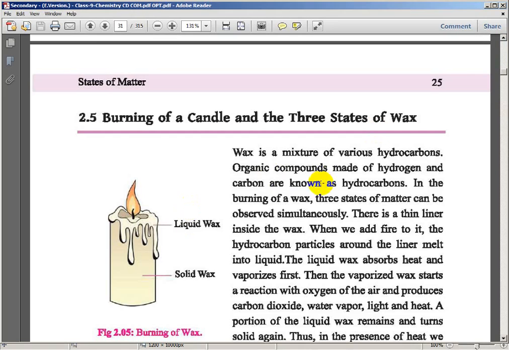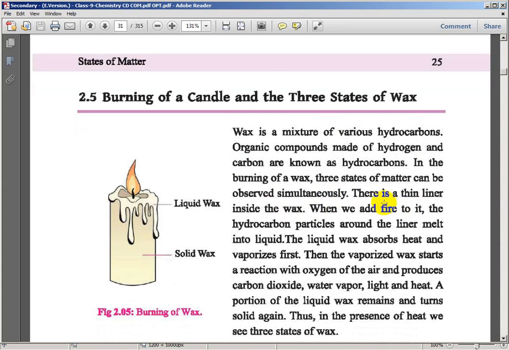So we have: wax is a mixture of various hydrocarbons. You write: wax is a mixture of various hydrocarbons, organic compounds made of hydrogen and carbon. In the burning of wax, three states of matter can be observed simultaneously. There is a thin thread inside the wax.